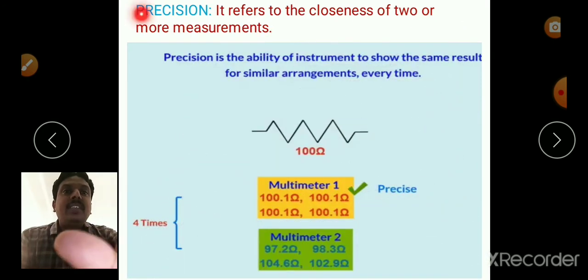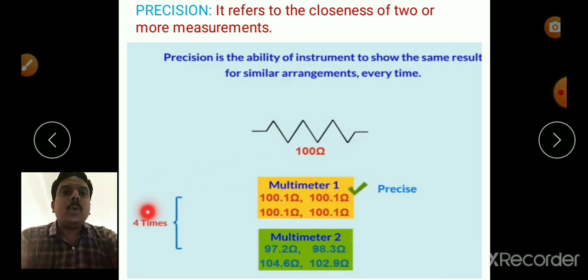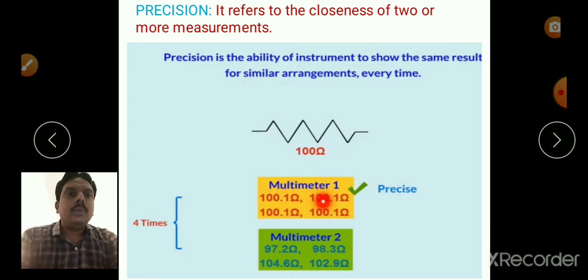Next, precision. What is precision? For the same resistor, whose value is 100 ohms, by using multimeter, we take the repeated values, that is, readings are taken 4 times. By using the second multimeter, also readings are taken 4 times. By using multimeter 1, every time we got 100.1 ohms, 4 times.